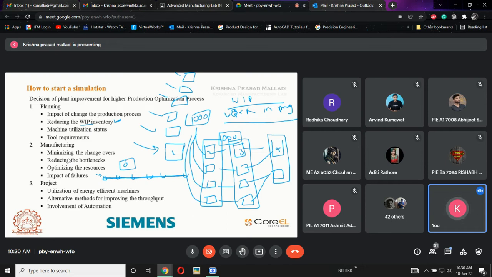But for the first process, there will be n number of machines. If the second process has some limited machines, the third has again a large number of machines, and the fourth has limited. This is going to happen in industries. Why? Because the raw material is coming from different parts and different machines. There are some set of machines doing only the first operation.